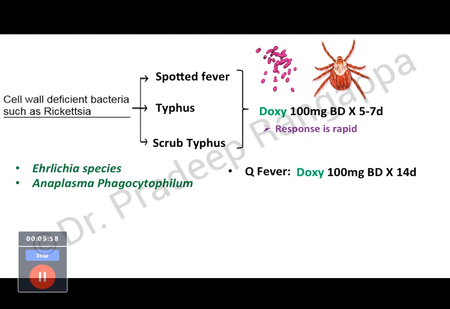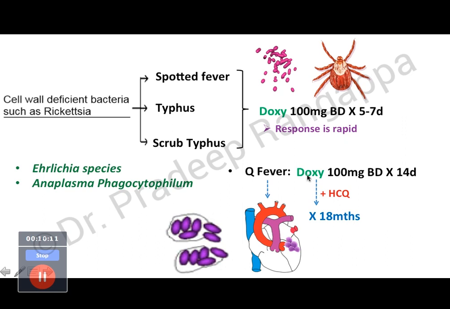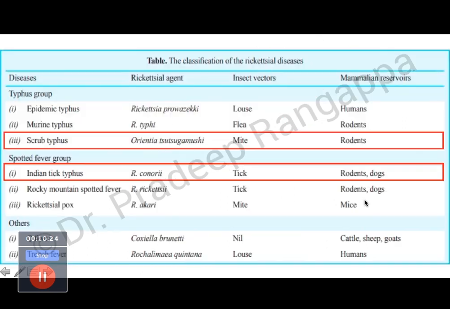And doxycycline is effective against Q fever also, which is caused by Coxiella burnetii, where doxycycline is given 100 mg twice a day for 14 days. But Coxiella burnetii is notorious for causing infective endocarditis. So this is how Coxiella burnetii looks. If there is an infective endocarditis due to Coxiella burnetii, then doxy should be given along with hydroxychloroquine for 18 months as a treatment of choice.